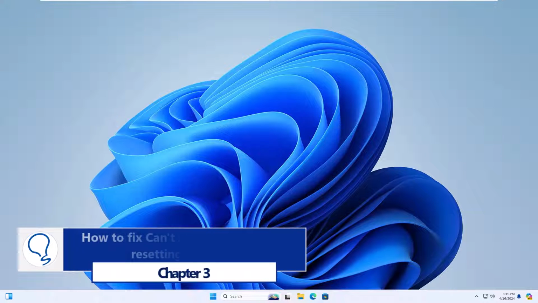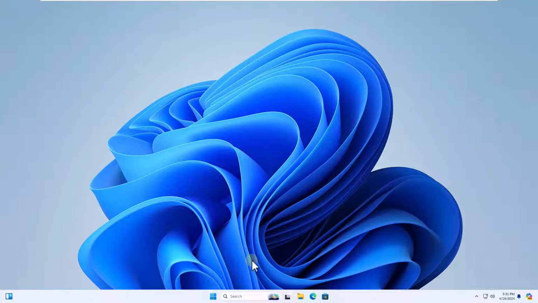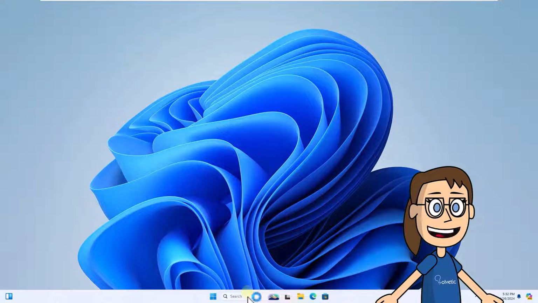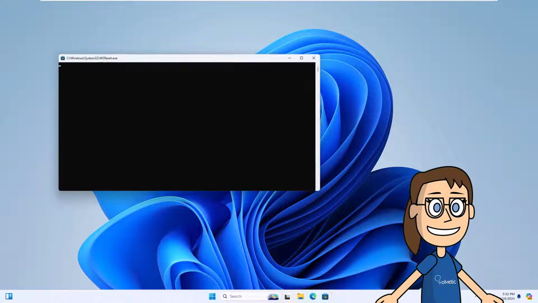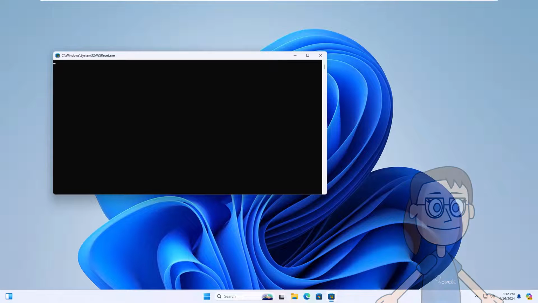Chapter 3. How to fix can't sign into Xbox Live resetting the store. For this method, in the search box, enter the command WSReset. Click on the command. You will see a console window, and then the Windows Store will open.